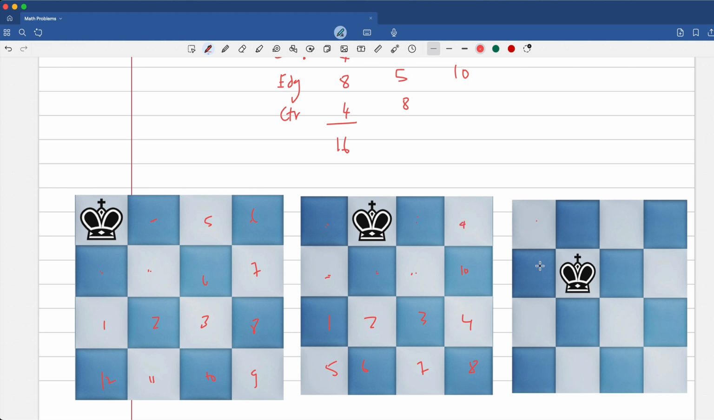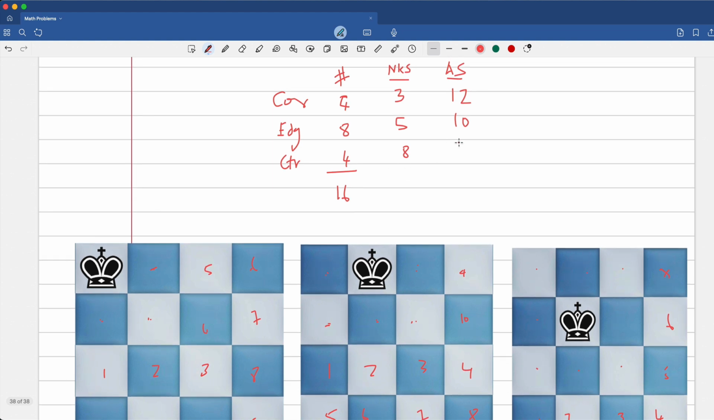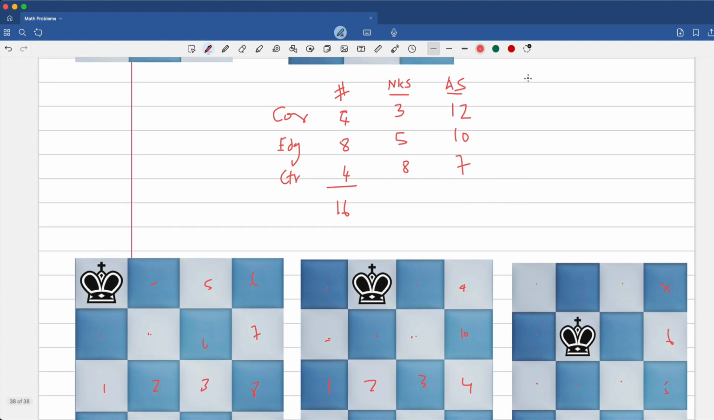That's correct. So for the center, you would have 8 no king's land, giving you the last layer. 5, 6, 7. Right? So it's 16 minus 9, giving you 7. So this is the total number of available squares. So the total number of arrangements is going to be a product of these two. So 4 times 12 is 48, 8 times 10 is 80, and 4 times 7 is 28.